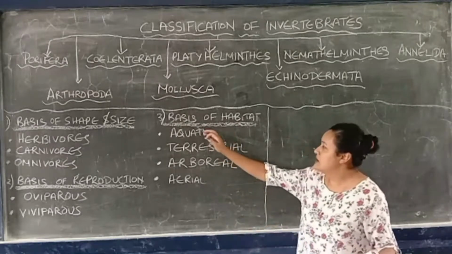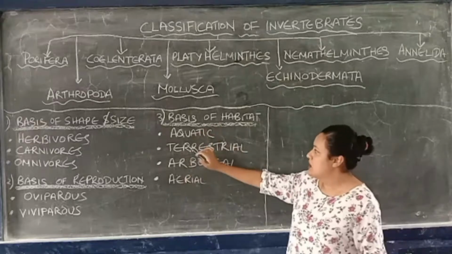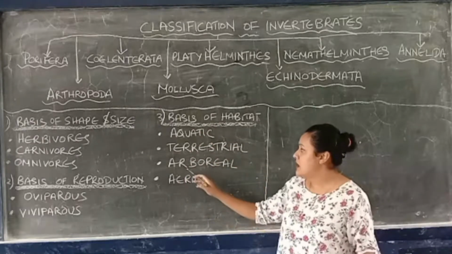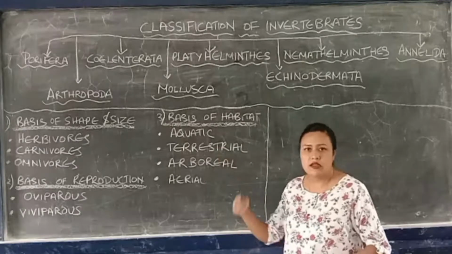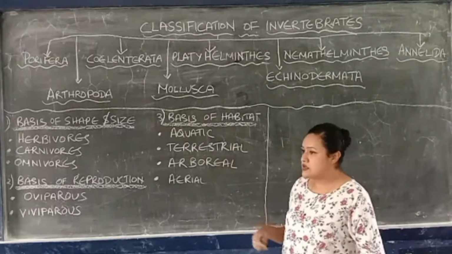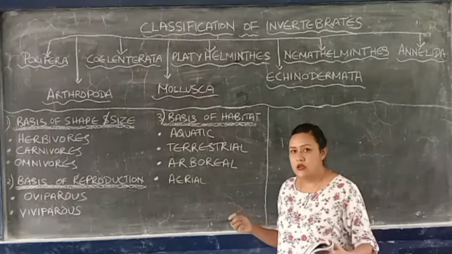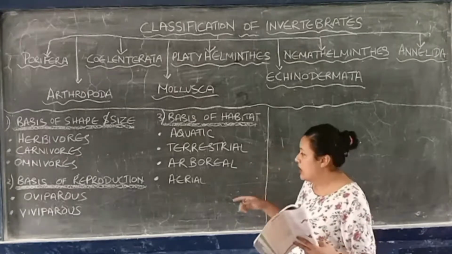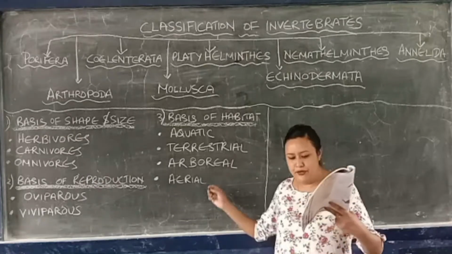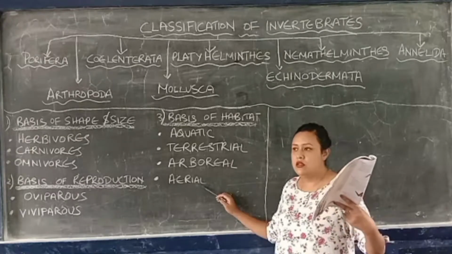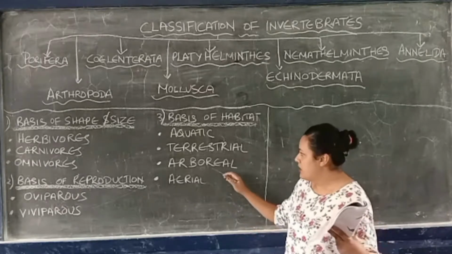And the third one, on the basis of habitat, animals are classified in four groups: aquatic animals, terrestrial animals, arboreal animals, and aerial animals. Aquatic animals live in water; terrestrial, on land; arboreal, monkeys and all, where do they live? Trees. And aerial animals live in air. Example, birds are the best example here.